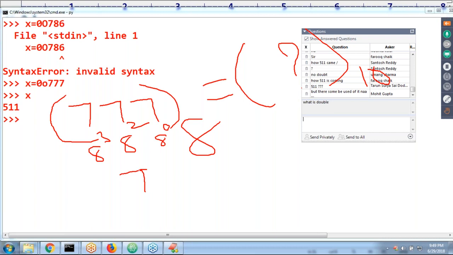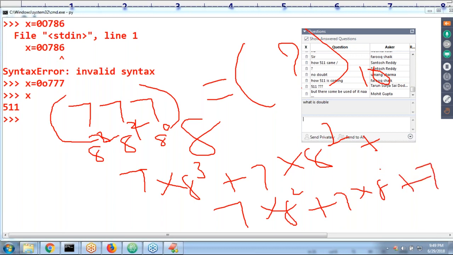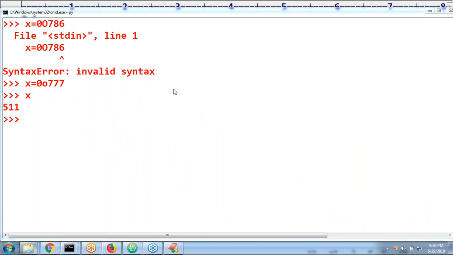So 7 into 8 square plus 7 into 8 plus 7 into 8 power 0. 7 into 8 square means 7 into 64, plus 7 into 8, plus 7 into 8 power 0, which is 1. Then automatically we are going to get 511.